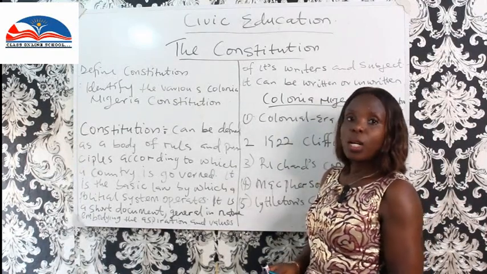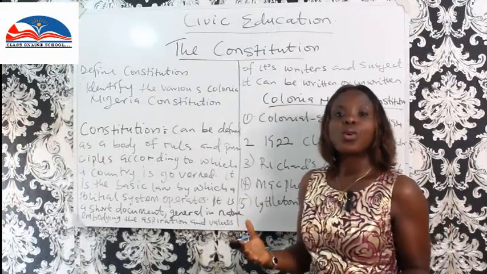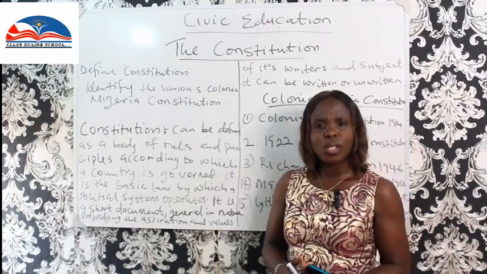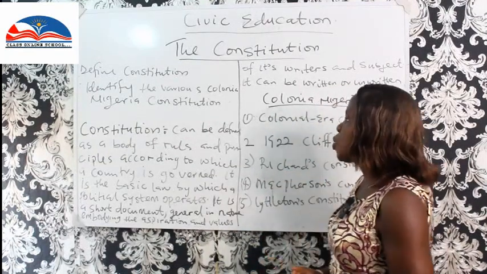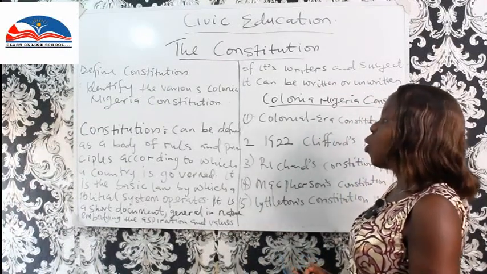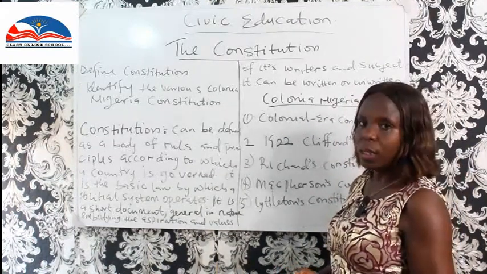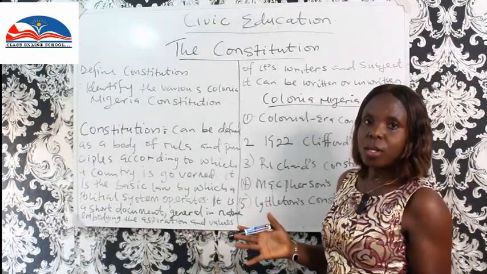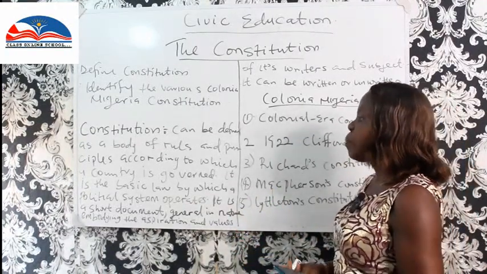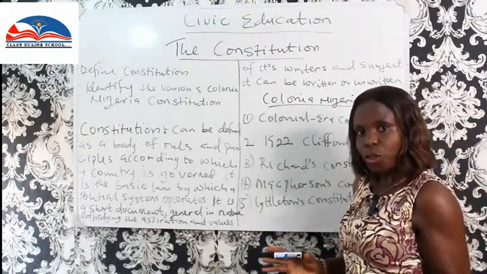Most times you hear the word constitution. When you hear the word constitution, what comes to your mind? And what does that word constitution mean? A constitution can be defined as a body of rules and regulations, or a body of rules and principles, that govern a country. It is the basic law by which a political system operates in a country.